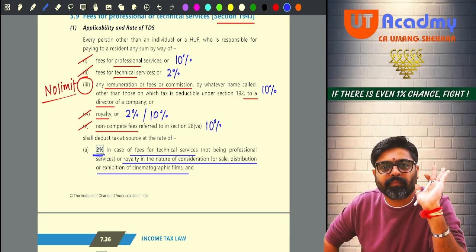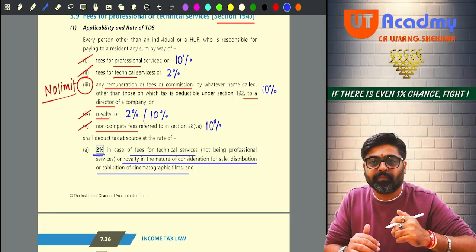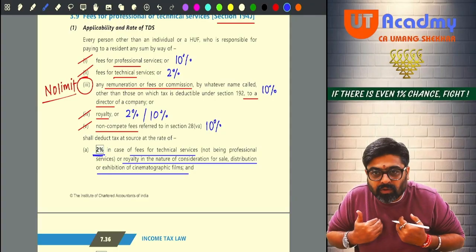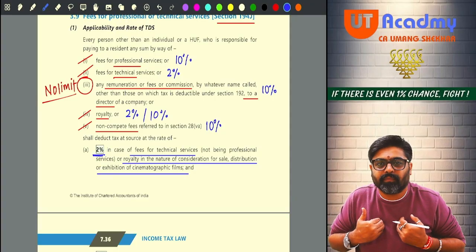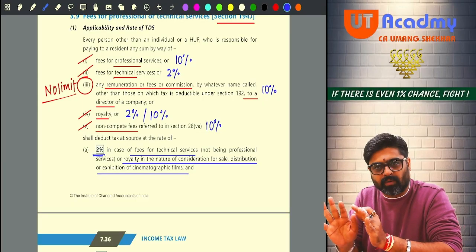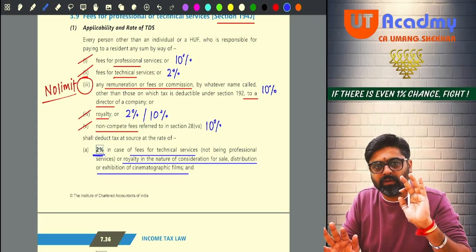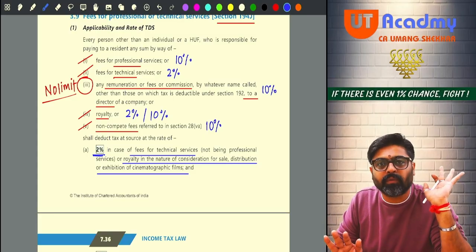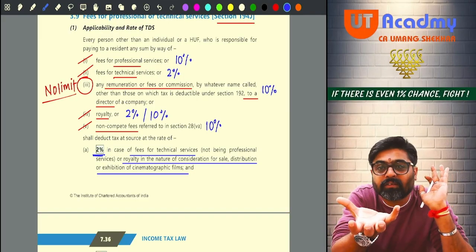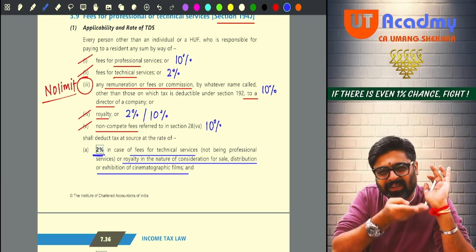Yes or no? So now that call center which is run by Krishna, Krishna is giving technical services to me. We will just give the training, and according to the training provided, you are supposed to answer our customers. Can you do this? Yes. Monthly this much amount we are going to give you. So what we are doing? We are giving technical fees to the call center. It is a technical fee only, no?